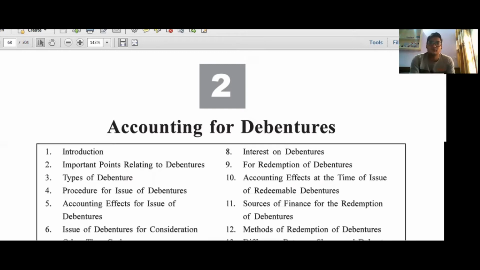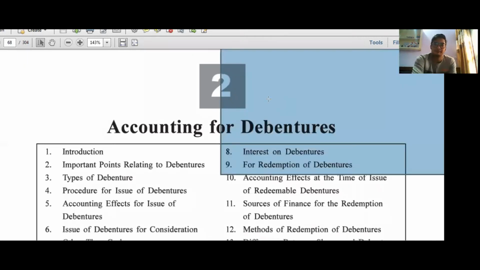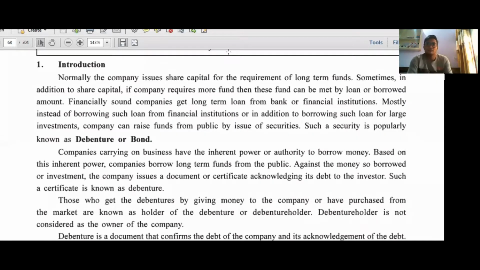Now here, first of all we have to understand the meaning of debenture, that what is a debenture. Besides borrowing such a loan from a financial institute for large investment, a company can raise funds from the public by issue of security. Such security is popularly known as debenture or bond.